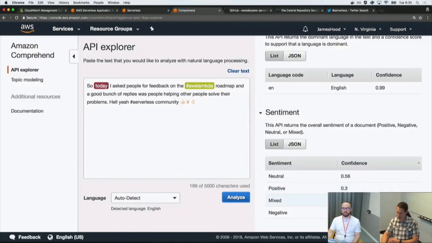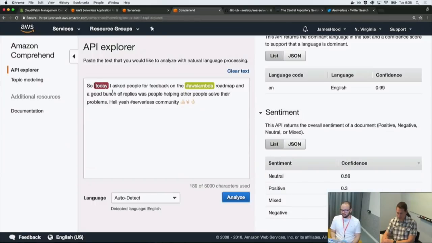It kind of makes sense because if you look at the language, confidence is actually 0.99. We definitely can check the docs, but it looks like you're right. Yeah, this is a confidence percentage.